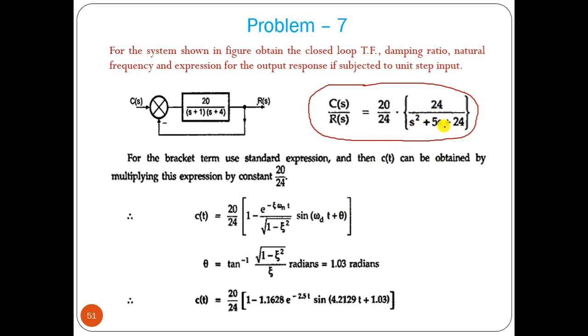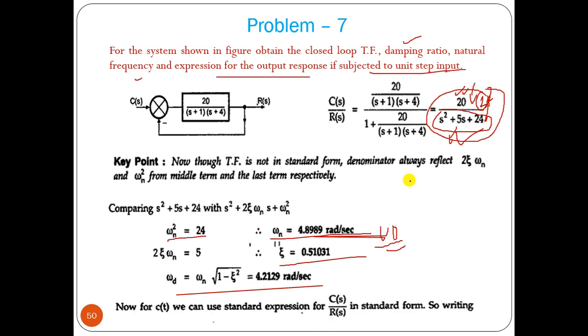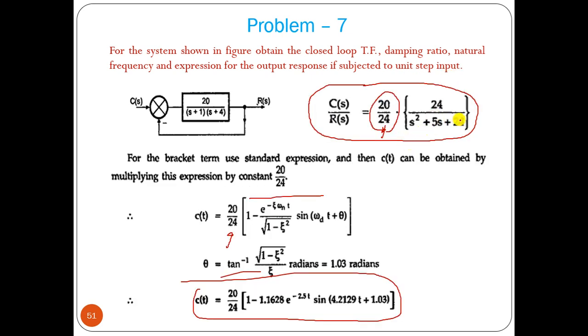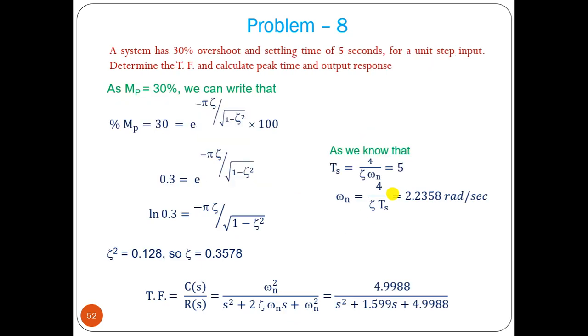So it will be 24 by this. So here you have to multiply numerator and denominator by 24. Okay, so this becomes a constant term that will come into the picture. That constant term and the formula is known. We can put all the formulas, theta, omega d, all those, and we can find out the expression. So here the trick is in that transfer function. If in a second order system transfer function the numerator is not equal to omega n square, then we have to make it omega n square by multiplying numerator and denominator by that omega n square value. Then we will get some constant outside of that function. Okay, this is the trick of this problem.